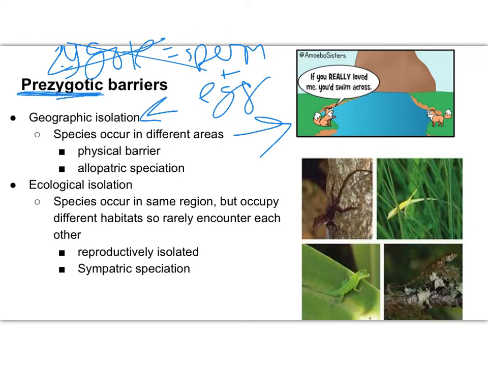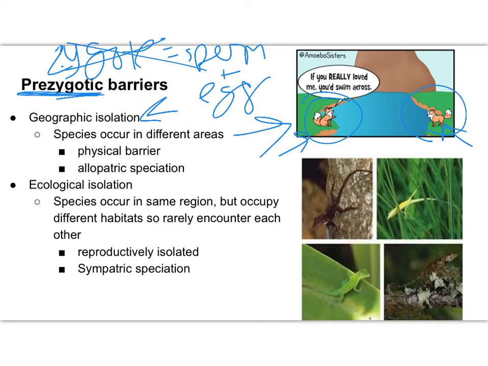Okay, so they have a physical barrier, and this is going to result in our allopatric speciation, which over time can result in that reproductive isolation and therefore the formation of a new species. This fox and this fox could have been separated for generations. This family lives on this side, this group lives on that side, generations and generations, years and years, there's these two populations of foxes on each side of